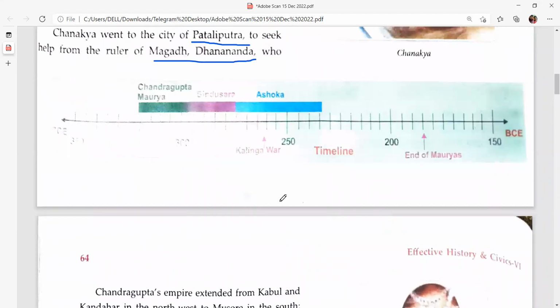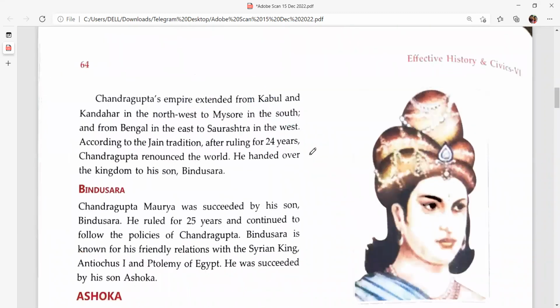So here is the timeline you can see. Kabul and Kandahar were part of Chandragupta's empire, which is now in Afghanistan. Once upon a time, when Chandragupta Maurya was the king of India, his empire started from Kabul in the northwest to Mysore in the south. Mysore is in Karnataka. In the east it was from Bengal to Saurashtra in the west. Saurashtra is now a part of Gujarat. So it was a very huge empire.